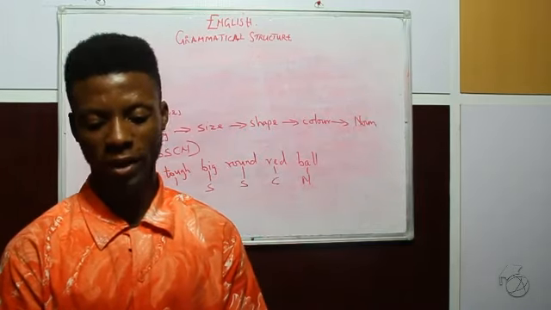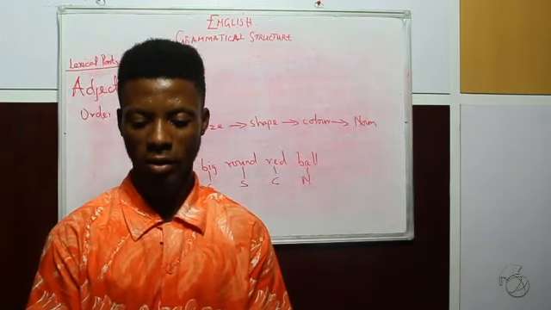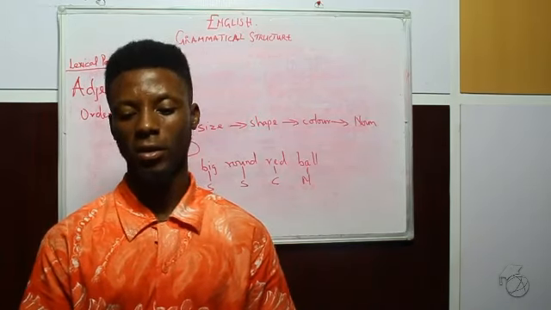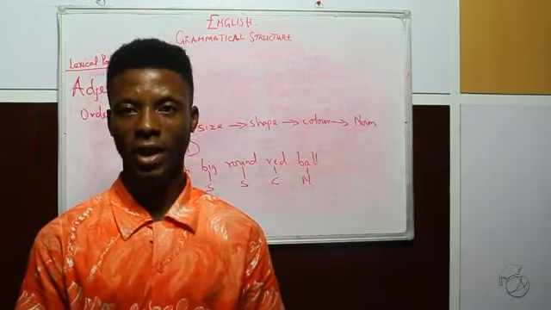Another example is a big red car. A big, there's no quality there, but there's the size, the color, and then the noun.